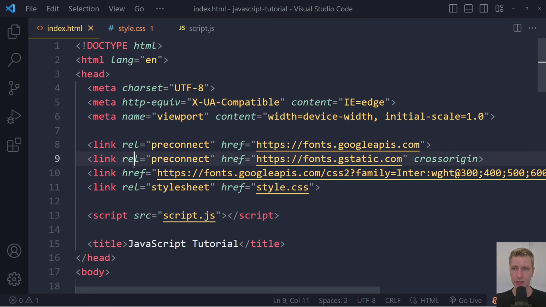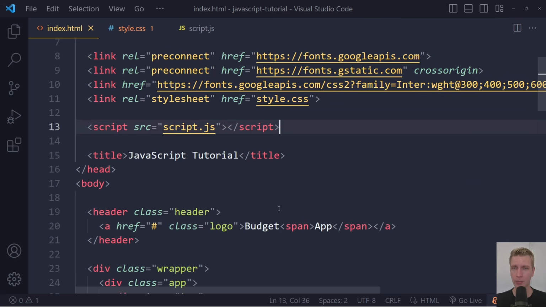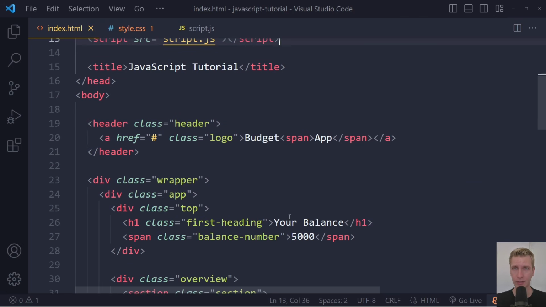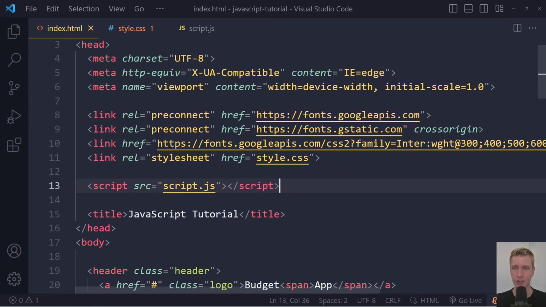And all of this is fine, right? So here we're linking to the font and our style sheet. It will load these in parallel, right? So it's not really blocking, and nothing is really blocking here. Now, as it gets to the script file though, it will actually block parsing the rest of the HTML. This is the downside of doing it like this.